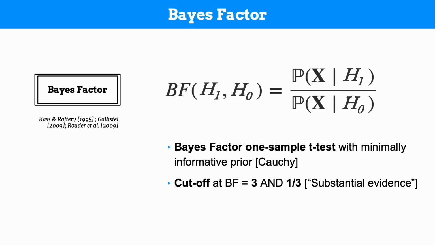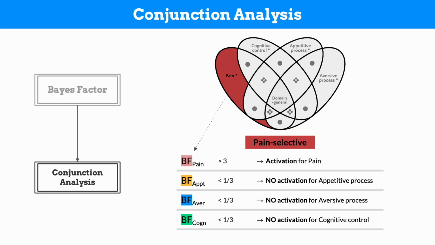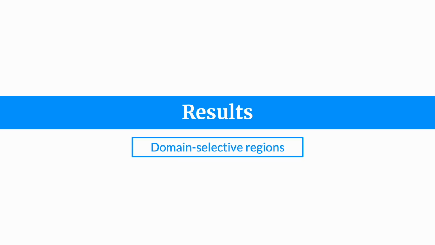In order to do that, we use Bayes factors, which can quantify evidence not only for positive activation, but also for null effects for each domain, from pain to cognitive control. This Bayes factor result, followed by a conjunction analysis, allowed us to identify voxels that are domain selective or domain general, which we define here as voxels that exclusively respond to each domain or respond to all domains that we included, respectively.